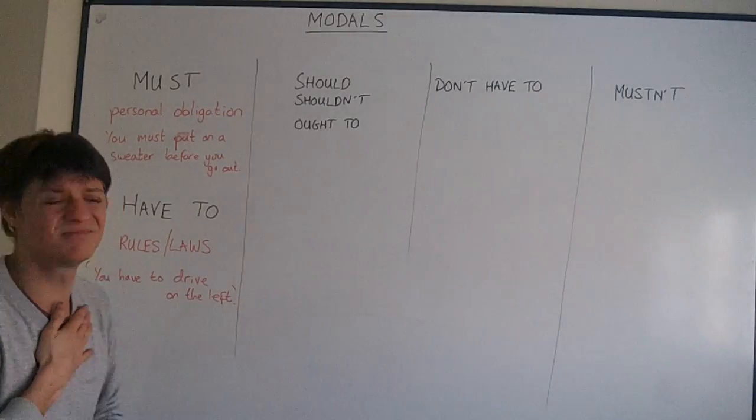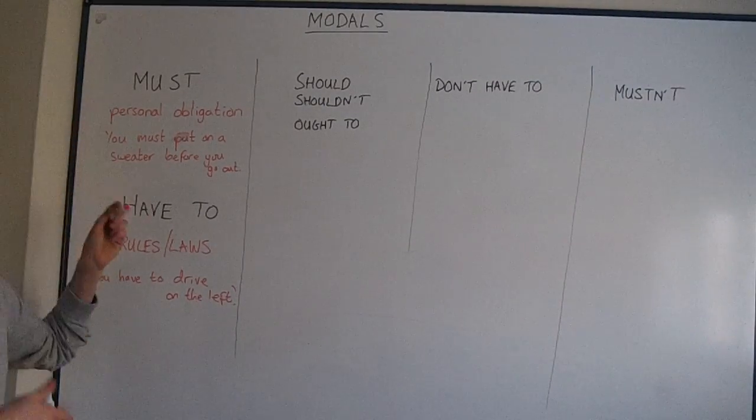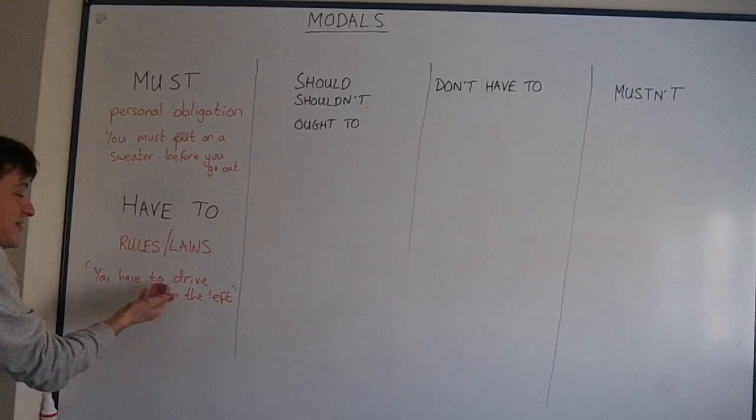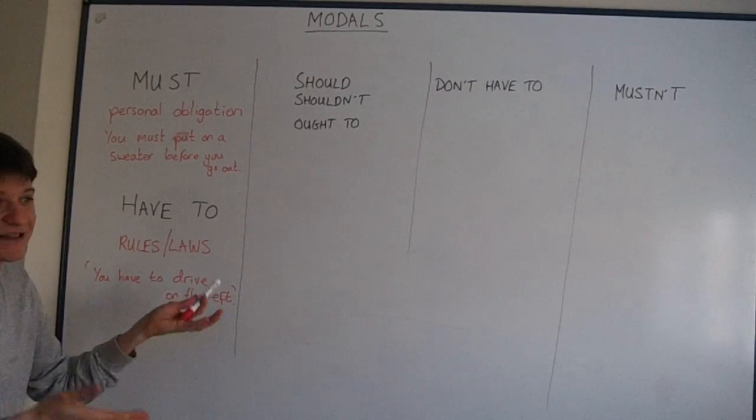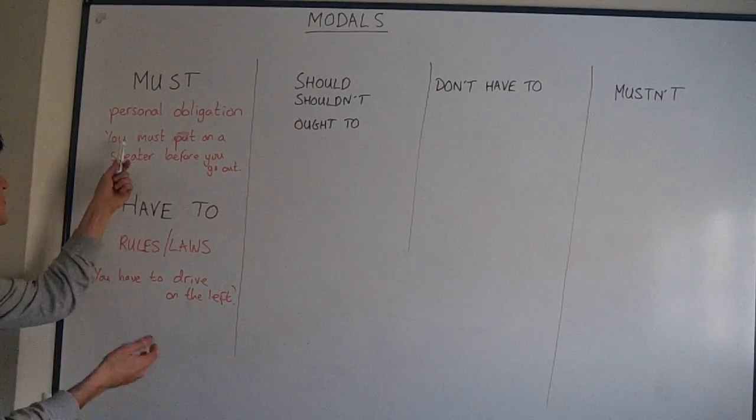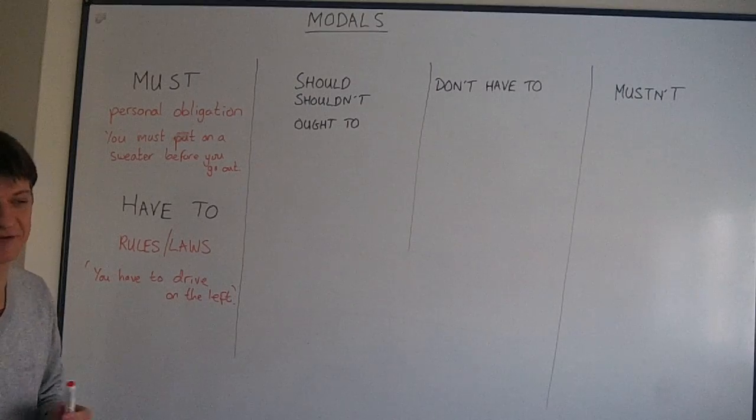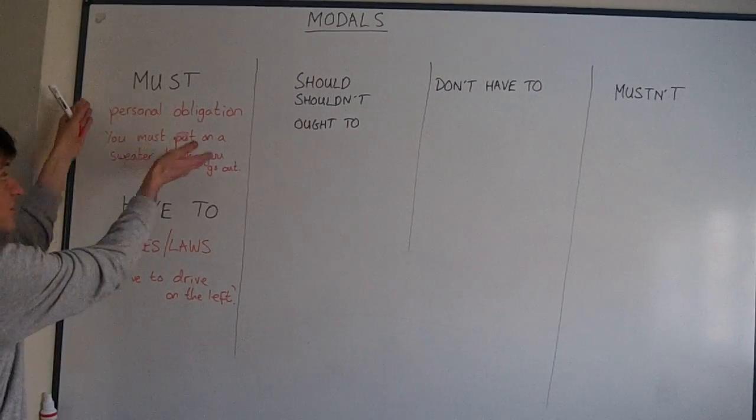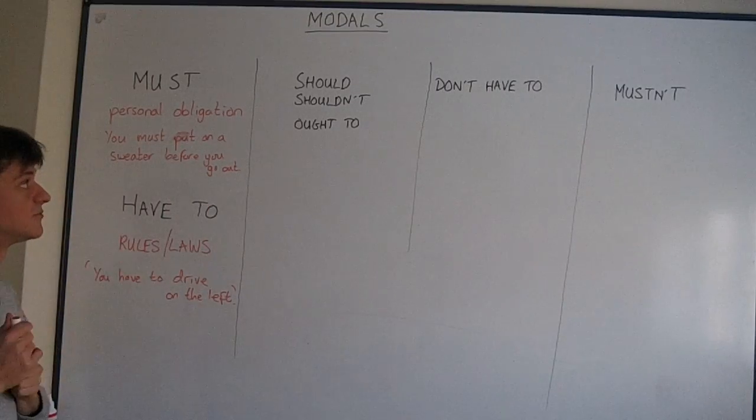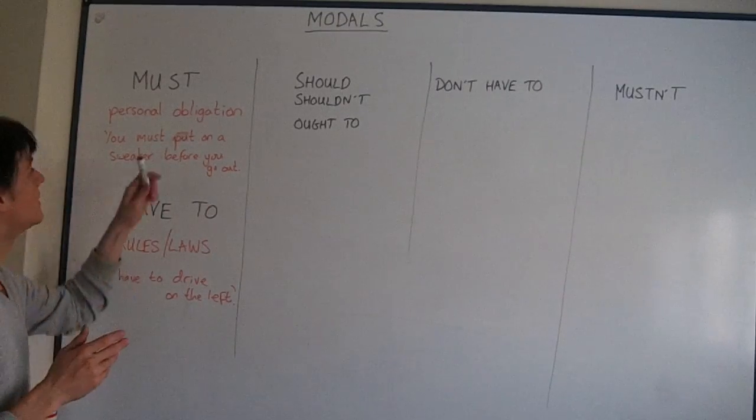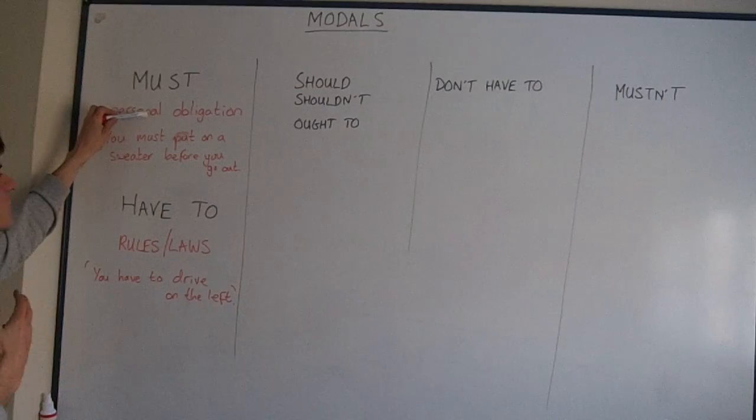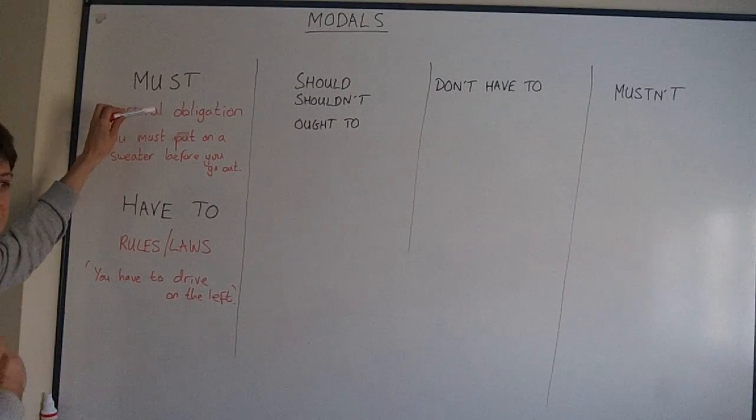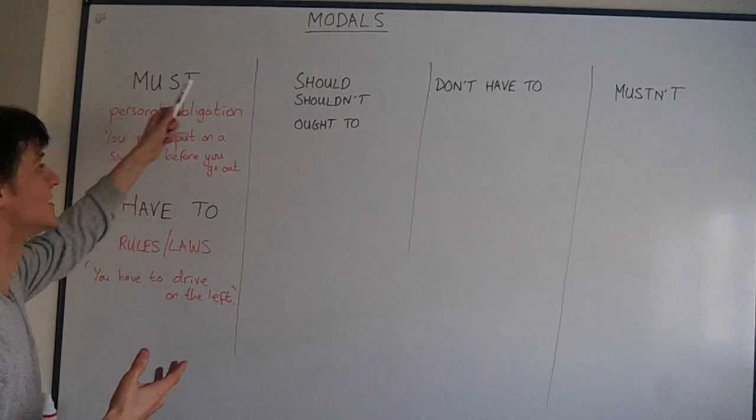But, in my opinion, we use have to or must. You can say you must drive on the left in England. It's not a mistake. And you could say you have to put on a sweater before you go out. I don't think it's a big mistake. But usually we use must for personal obligations and have to for rules and laws. Okay, so this is a very strong obligation. This is a very strong recommendation.